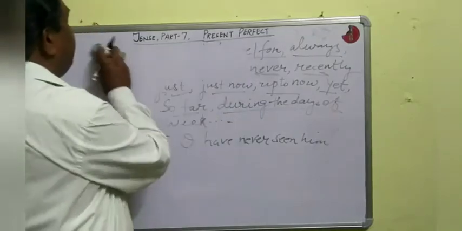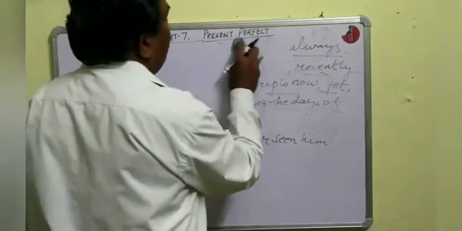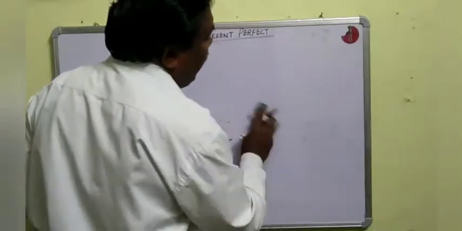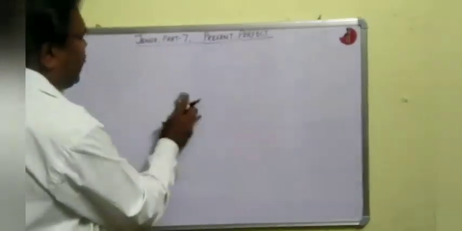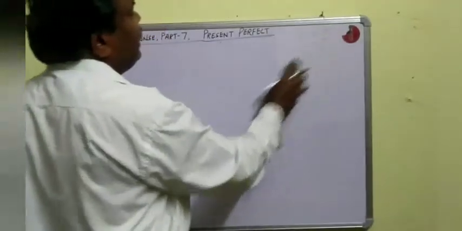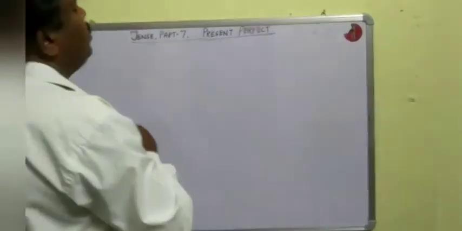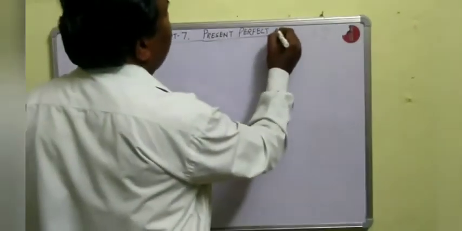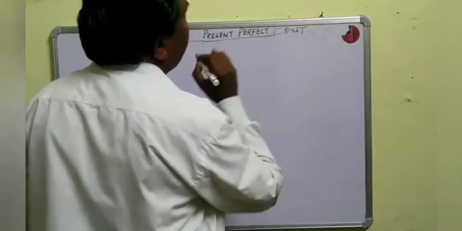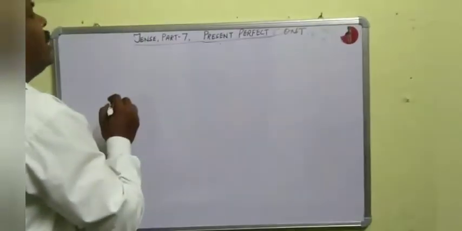Next, these are the rules we studied where present perfect tense is used. Now we are going to study present perfect continuous tense. Okay. So what is the identity? Present perfect continuous tense identity.